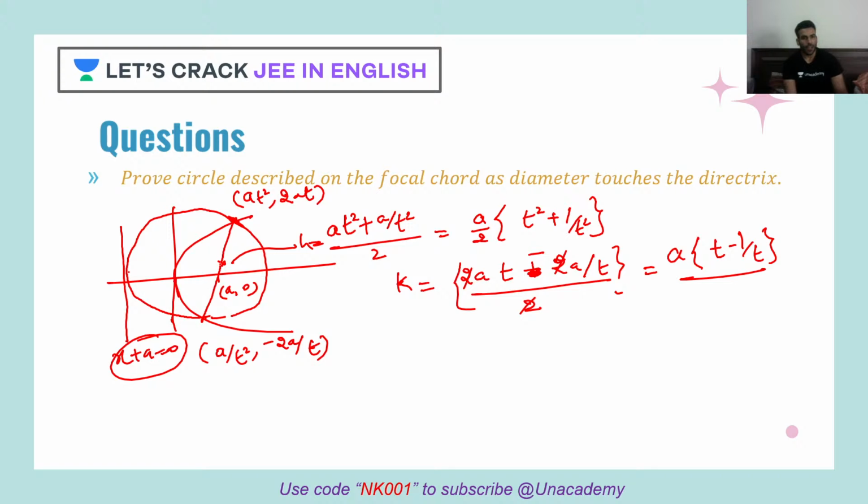Now from this point, if I draw perpendicular to the directrix, this should be equal to what? This should be equal to the radius. Now how can I calculate the radius? It's very simple. Now what was the length of focal? What was the focal length? Remember what we solved earlier? It was a focal length was what? a, 1 plus t square, right?